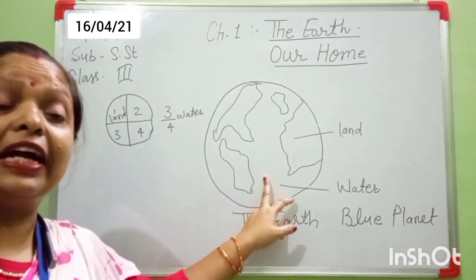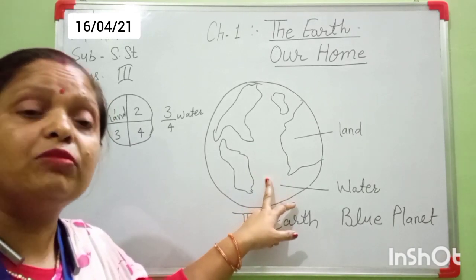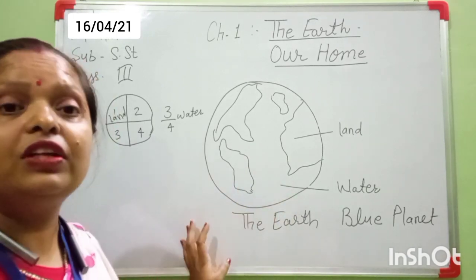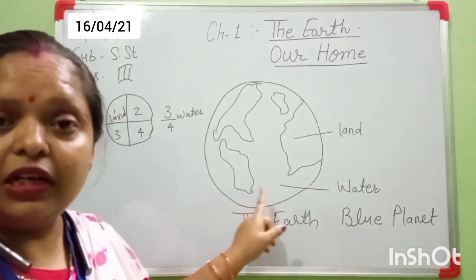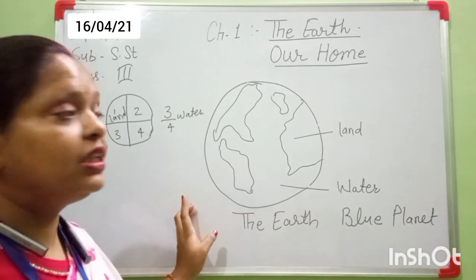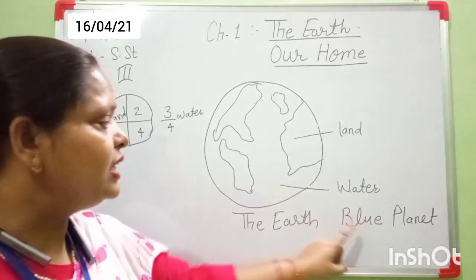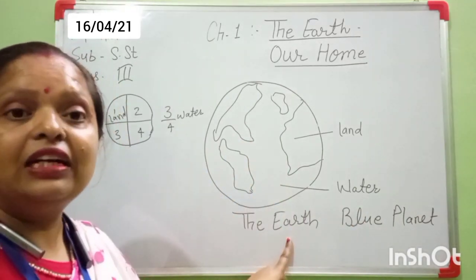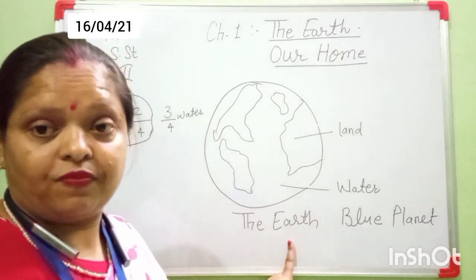What is the meaning of atmosphere? Atmosphere means the layer of air that surrounds the earth. It is called atmosphere, and it is present on only one planet. This is earth, and earth is the 3rd planet in our solar system.